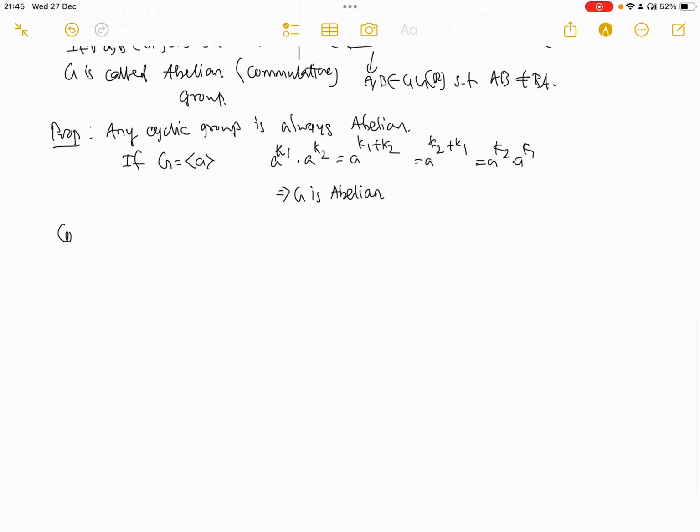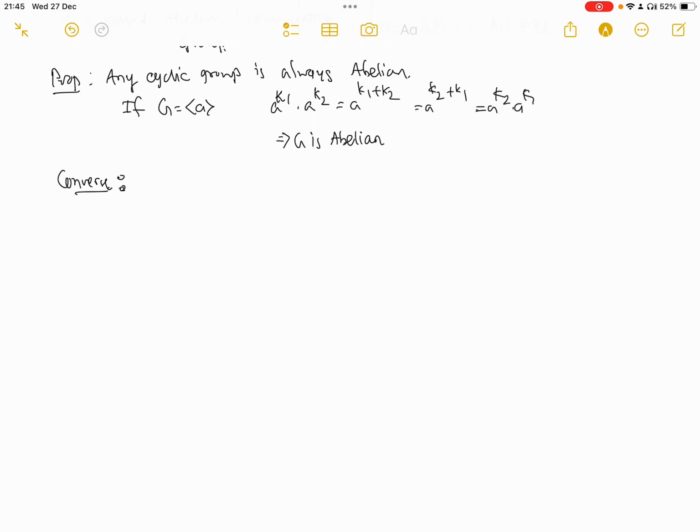Now the next question: what about the converse? Is there any abelian group that is not cyclic, or are both of them basically the same? For that, we will try to construct another group which is abelian but not cyclic. Let's see how we can do it.